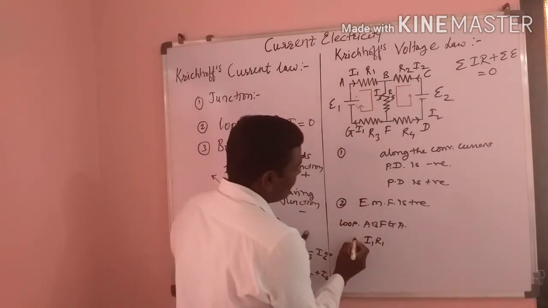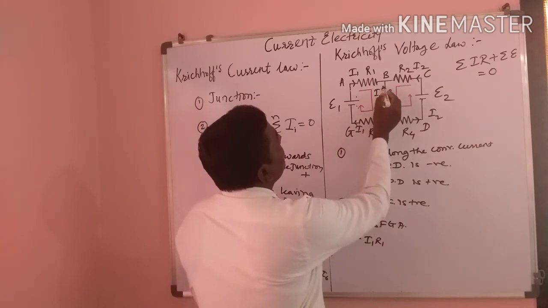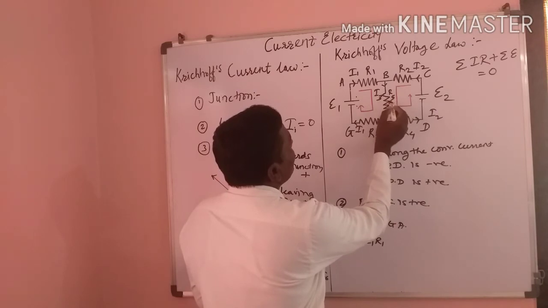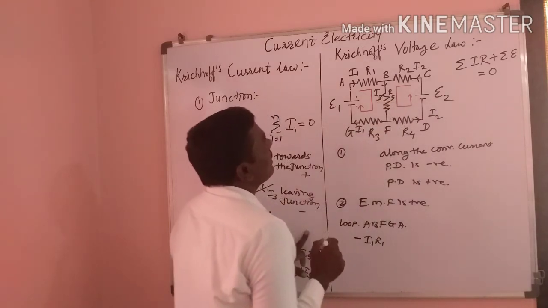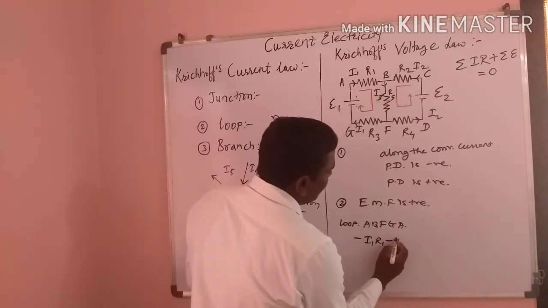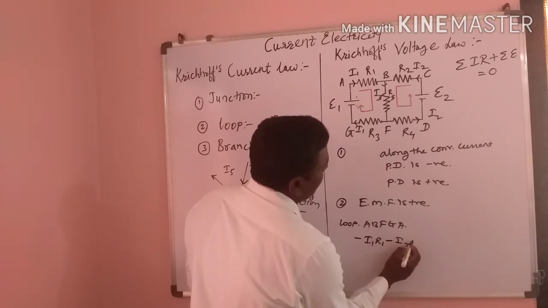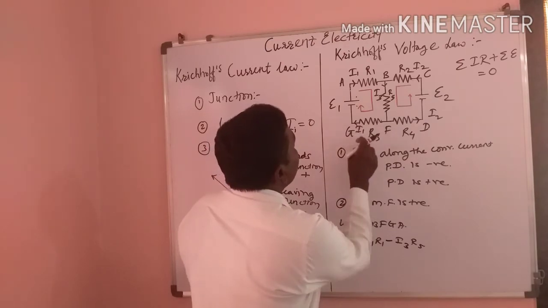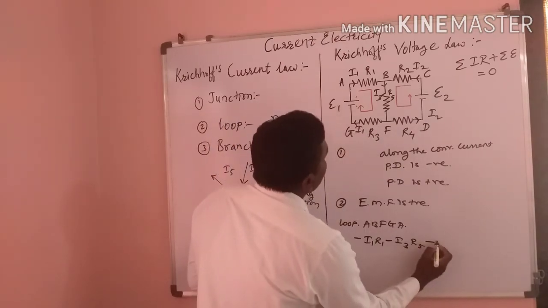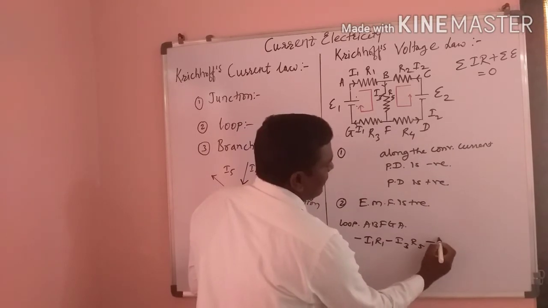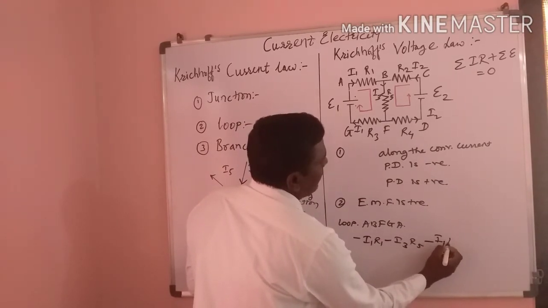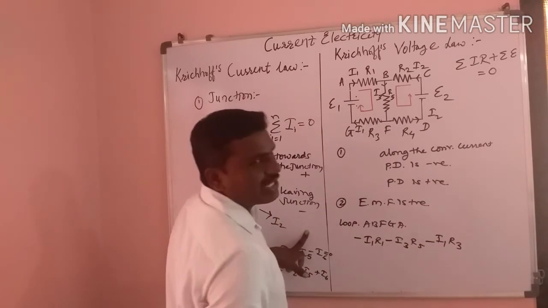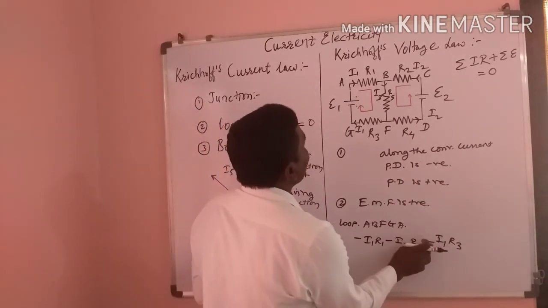It is negative. Again, through this R5 resistance the current is I3, and so that potential difference I3 R5 is again negative. And through this resistance R3 the current is I1, but the tracking is in the direction of conventional current, so we should write a minus sign here.